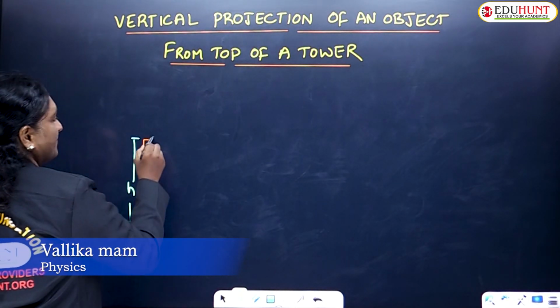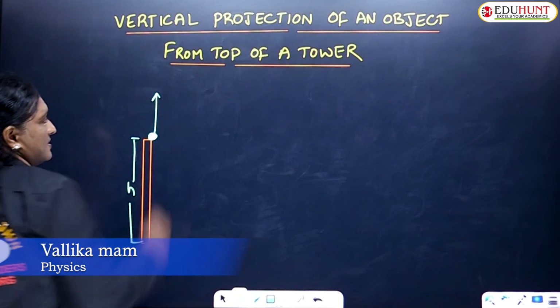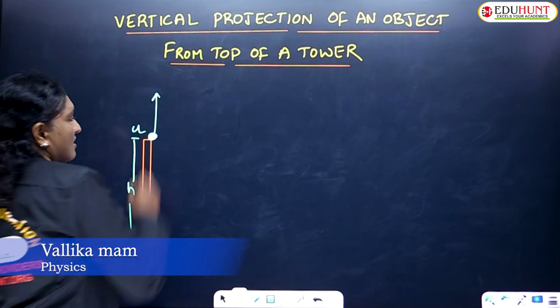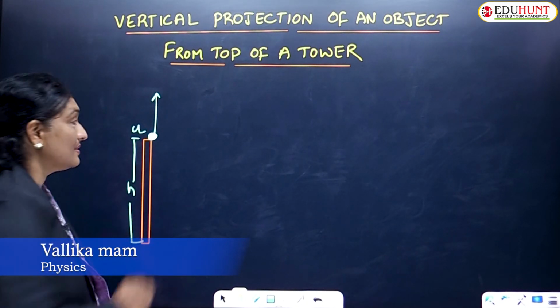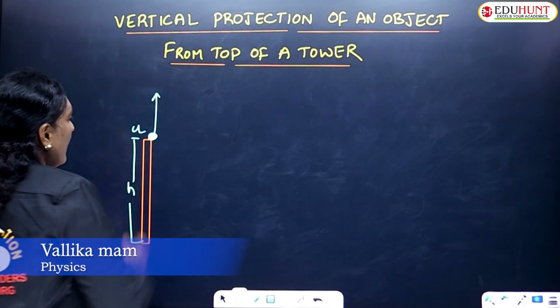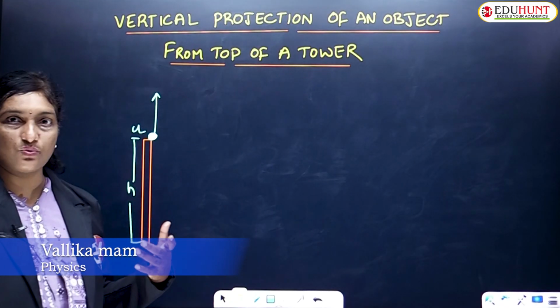From the top of the tower, let us suppose that a body is projected upwards with some initial velocity u. This is the direction of projection of the body, and the body reaches maximum height where its velocity vanishes.